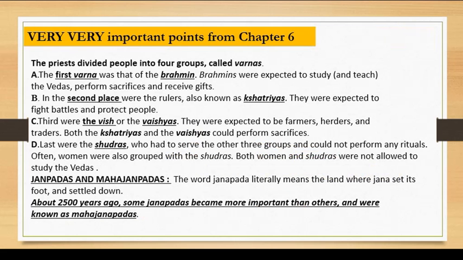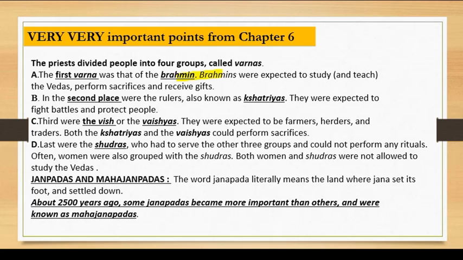So first of all, chapter 6 also talks about the later Vedic period, and Mahajanpadas, Janpadas, and something about the Mauryan period also. Okay, so the chapter tells you that priests divided people into four groups called Varnas. The first Varna was that of Brahmin.